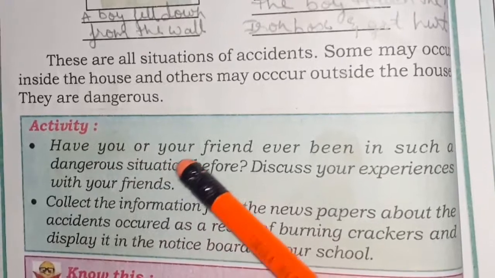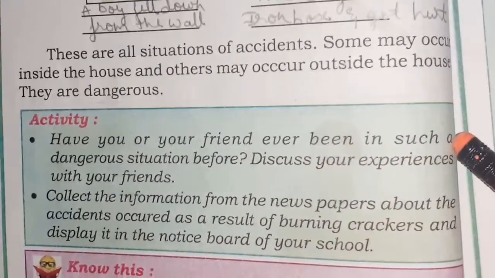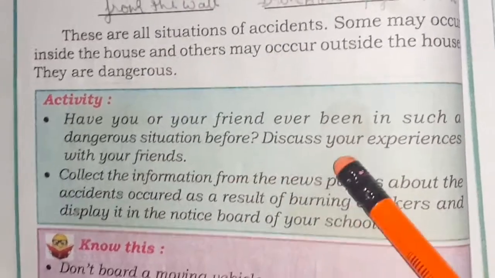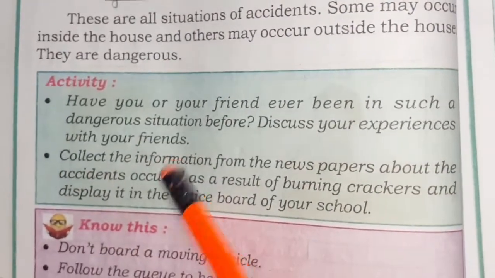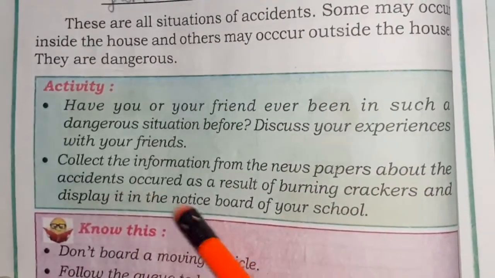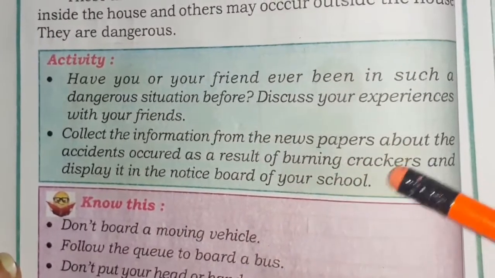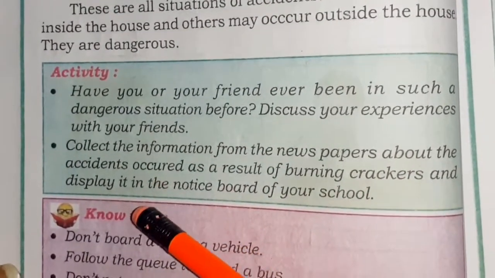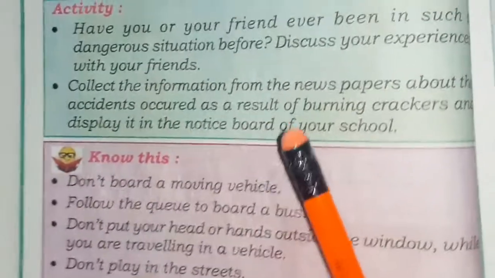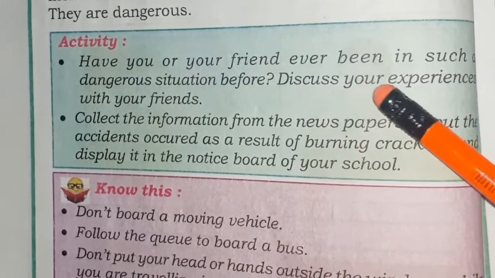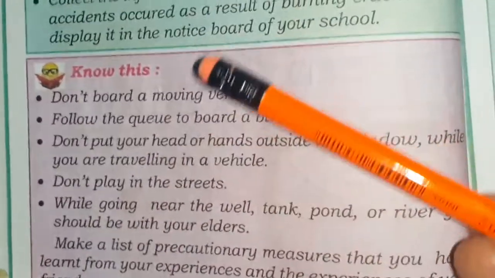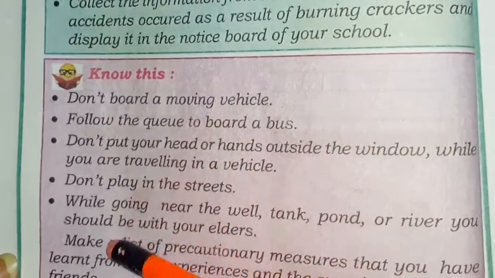Have you or your friends ever been in such a dangerous situation before? Discuss your experience with your friends. Collect information from the newspaper about accidents that occurred as a result of burning crackers and display it on the notice board of your school. One activity is for the school and one is a discussion activity to do with your friends.